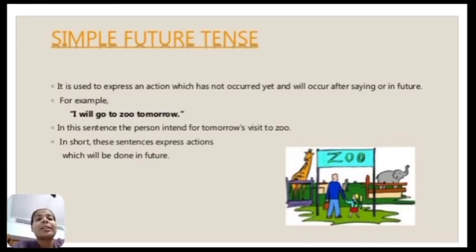Now in this sentence, the person intends to do the action, meaning the person intends to visit the zoo tomorrow. In short, you can understand that in this sentence, the action expressed, will go to the zoo, is going to be done in the future. Okay, so simple future tense in English is used to describe an action that will happen in the near future.